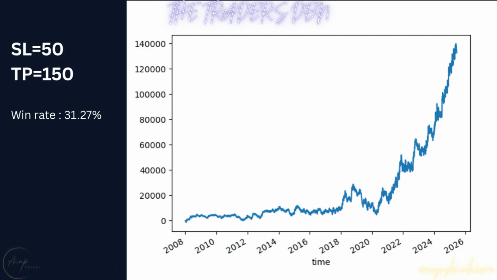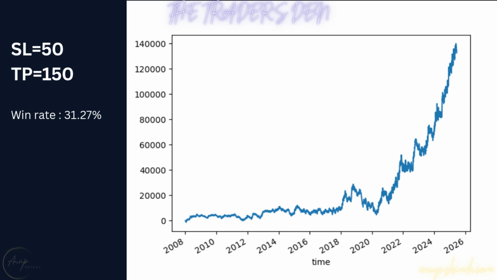The next one is stop at 50 points and take profit at 150 points. Win rate is around 31%. The results are slightly better. It often remained positive. There was a drawdown between 2019 and 2020, and then it took off. However, it has not been good. It has stayed flat for many years. Despite the lower win rate, the benefit of a high 3-to-1 reward-risk ratio is evident. However, the lower win rate might be unsettling.